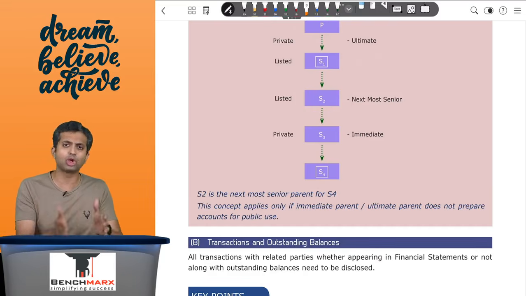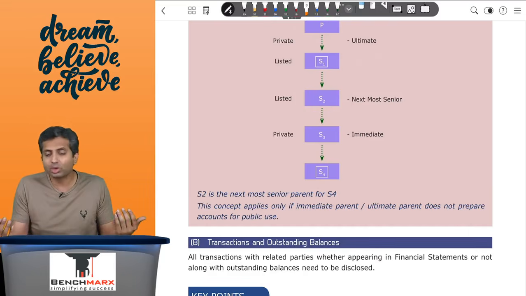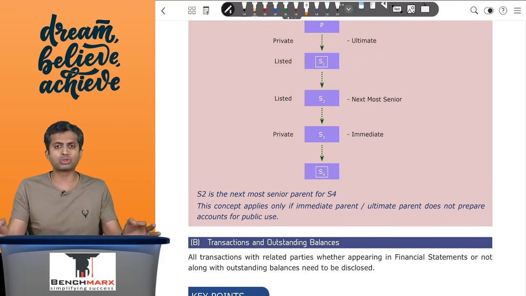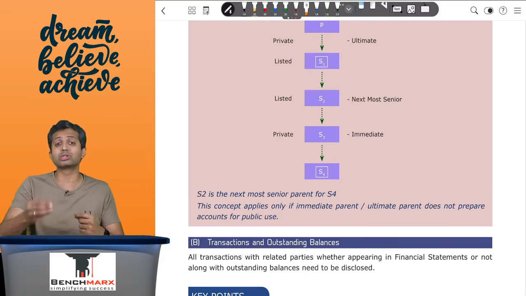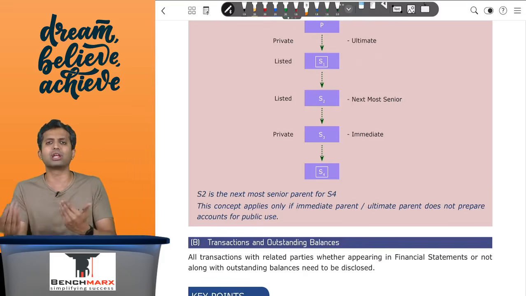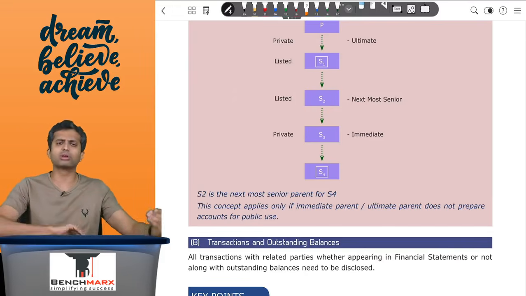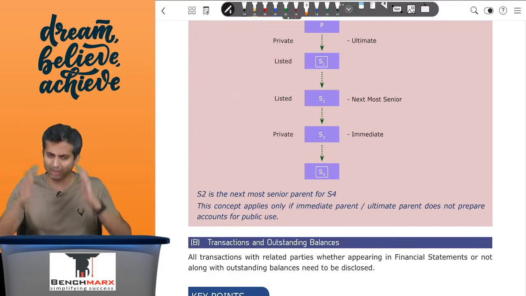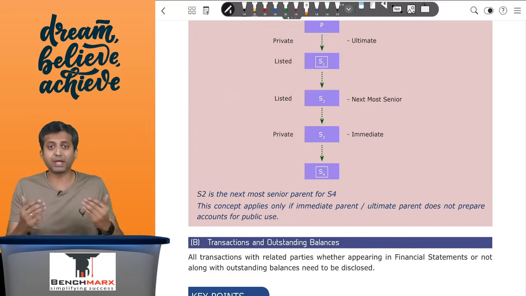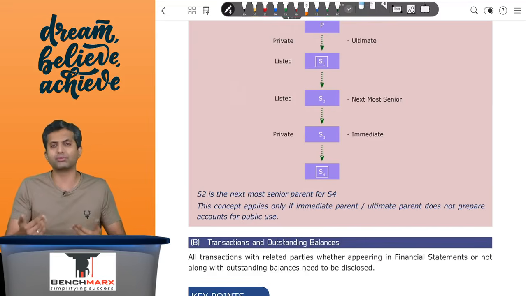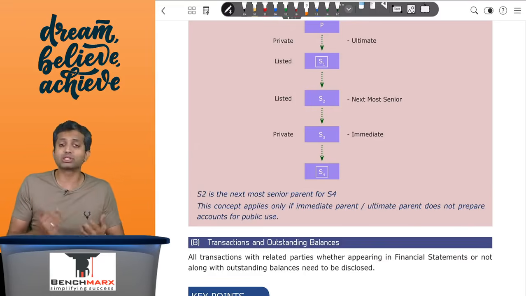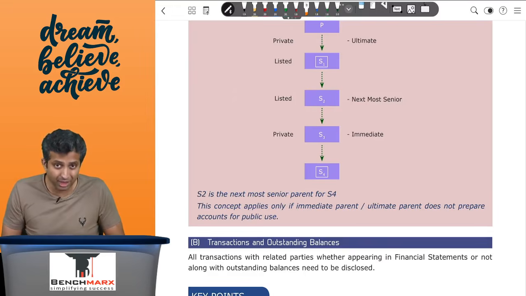Again, while disclosing transactions, management might be of the opinion that the transactions are happening at fair price, and because they are happening at fair price, we don't need to give a disclosure. Remember, Ind AS 24 does not tell you that disclosure is to be given only if the transactions are not at fair or arm's length prices. Your job is to give reporting irrespective of whether transactions happen at fair price or other than fair price. In fact, if the transactions are happening at other than fair prices, it is voluntarily required to give disclosure of those favorable terms if required, but we cannot say that we will not give a disclosure merely because the transaction is happening at fair price.